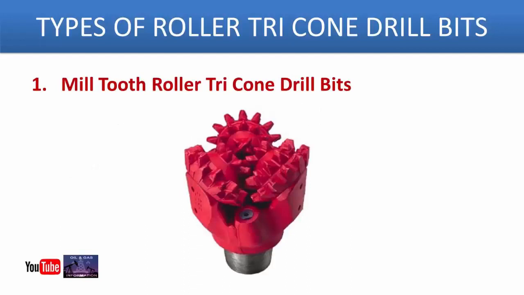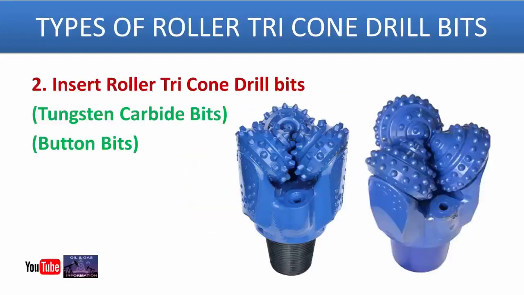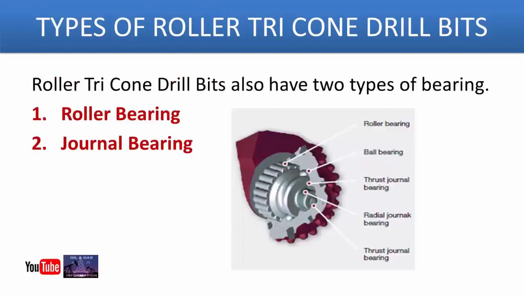Here you will see mill-tooth roller tricone drill bit. Here you will see insert roller tricone drill bits. Insert roller tricone drill bits also have two types, tungsten carbide bits and button bits. Roller tricone drill bits also have two types of bearing: roller bearing and journal bearing.